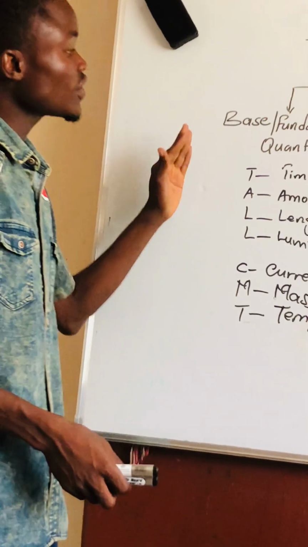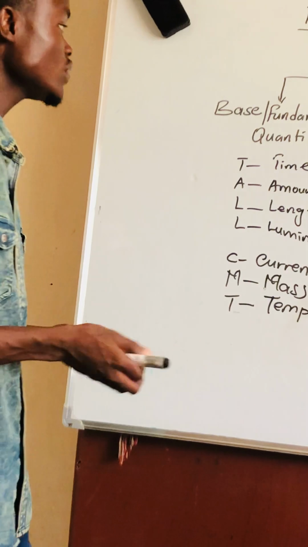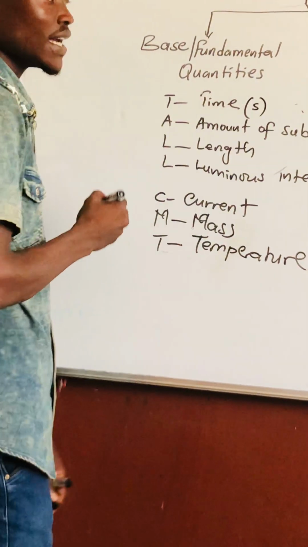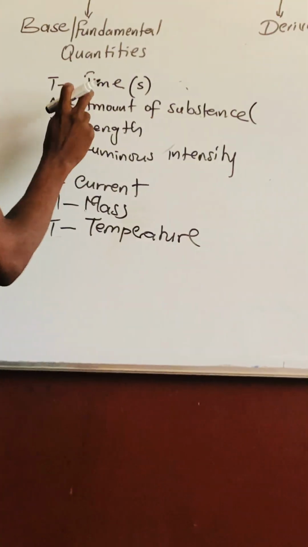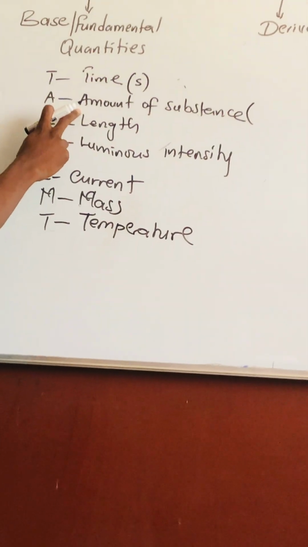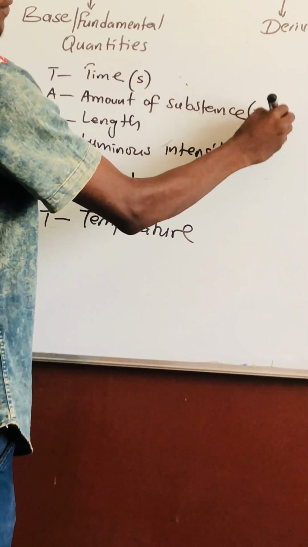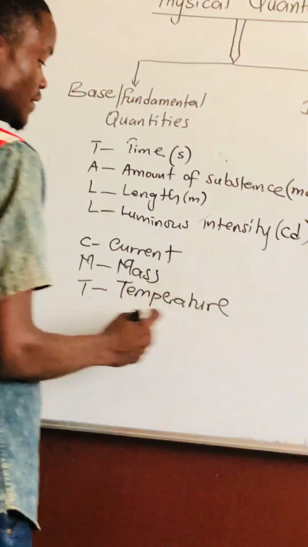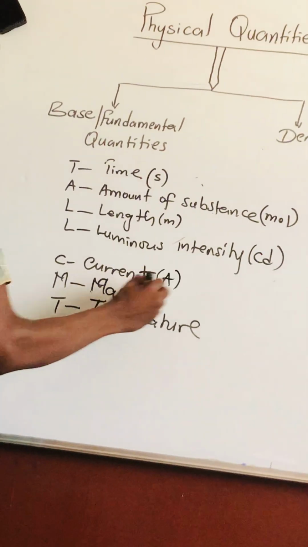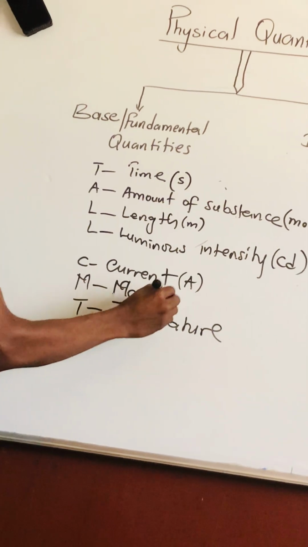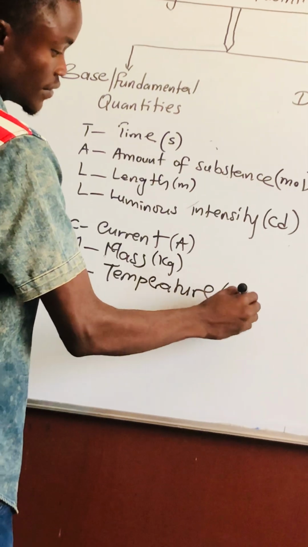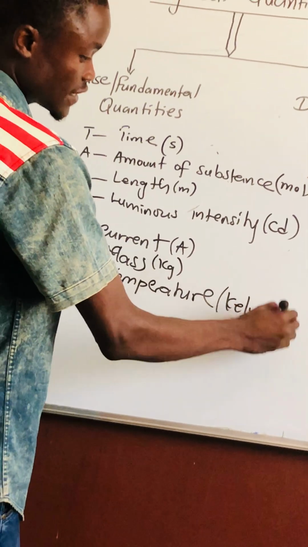Mind you, these 7 main fundamental quantities, they have what? Units. Like the unit for time is what? Seconds. The symbol is S. While the SI unit of amount of substance is what? Mole. For length is what? Meter. Luminous intensity is what? Candela. The symbol is CD. Current is ampere. The symbol is A. While this is what? Kg. Kilogram. This is what? Kelvin. Are we getting it? The symbol is K.